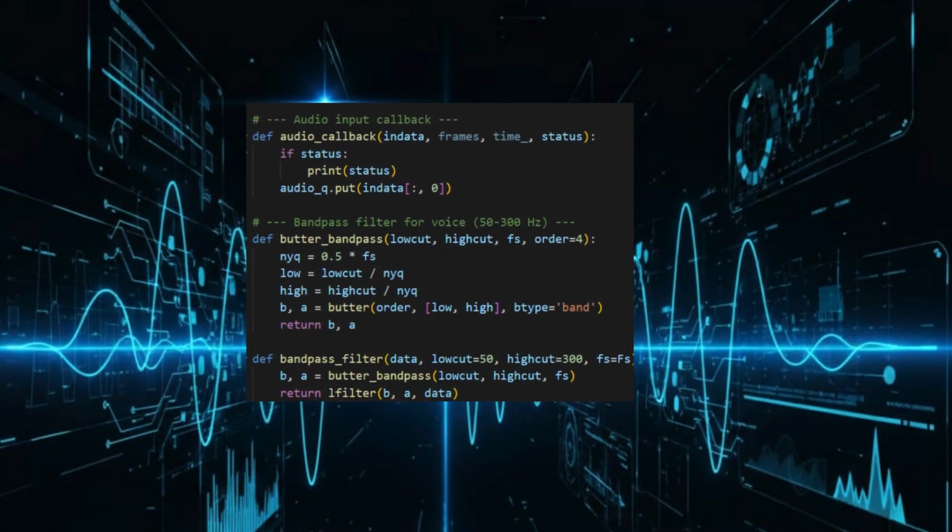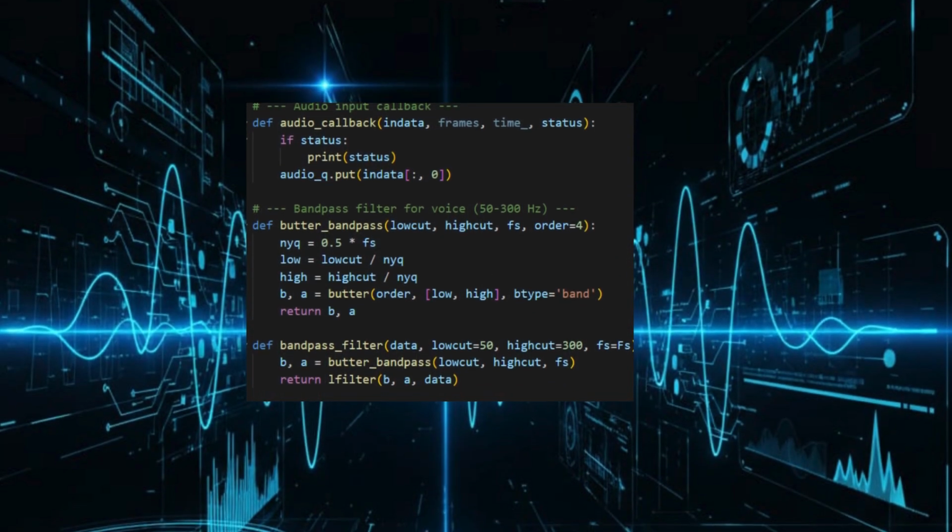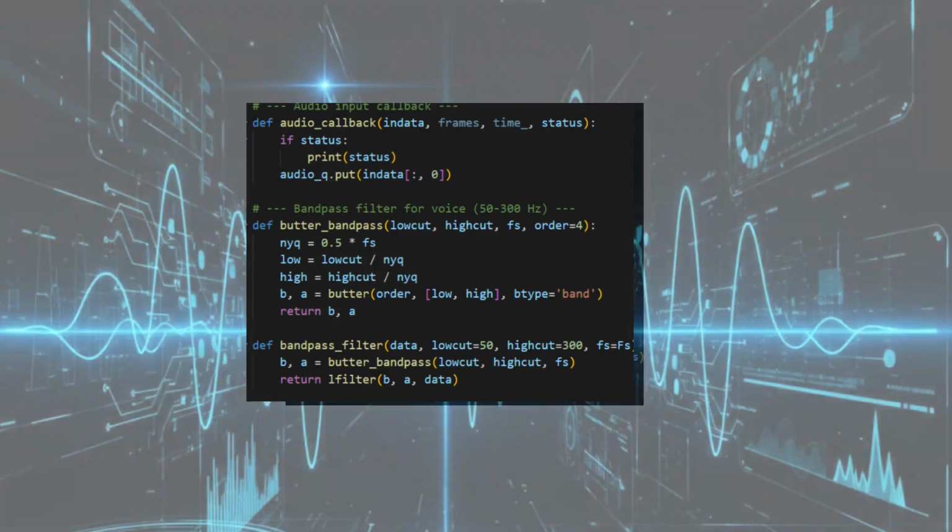This function captures a short audio segment from the microphone and performs three key operations. First, it measures the loudness of the sound, then applies a fast Fourier transform to analyze its frequencies, and finally returns both the sound intensity and its spectrum. This helps us break down what we are actually hearing in terms of both volume and tone.